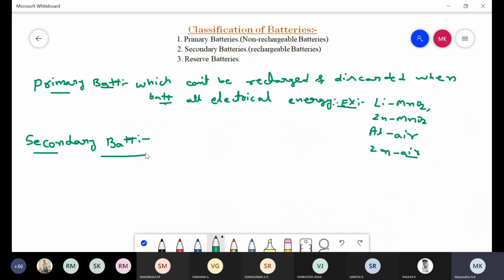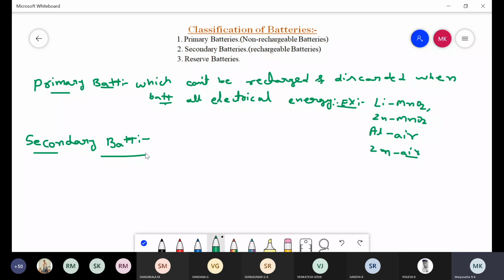It is called a secondary battery or rechargeable battery. Means whatever the batteries which undergo both charging and discharging process, that type of batteries is called secondary batteries.